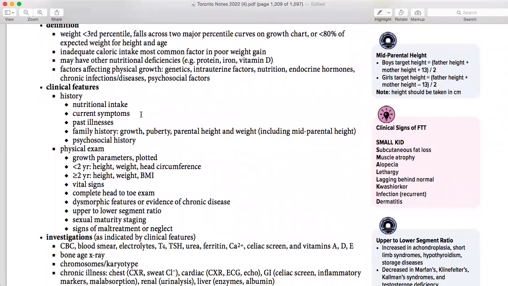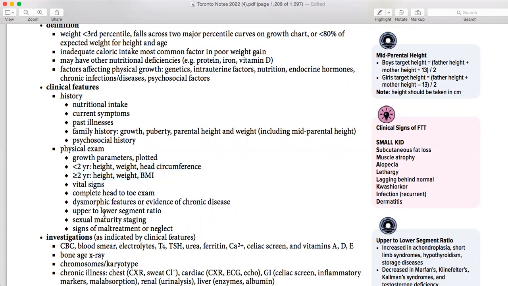But if you can remember this one, this is even more good. So you can remember the clinical features: all the history, nutrition problem, current intake, illness, growth, puberty, physical exam. In the physical exam, in less than 2, what you are going to check is head circumference. But in more than 2, what you are going to check is basically BMI, okay? Vital signs, head to toe.